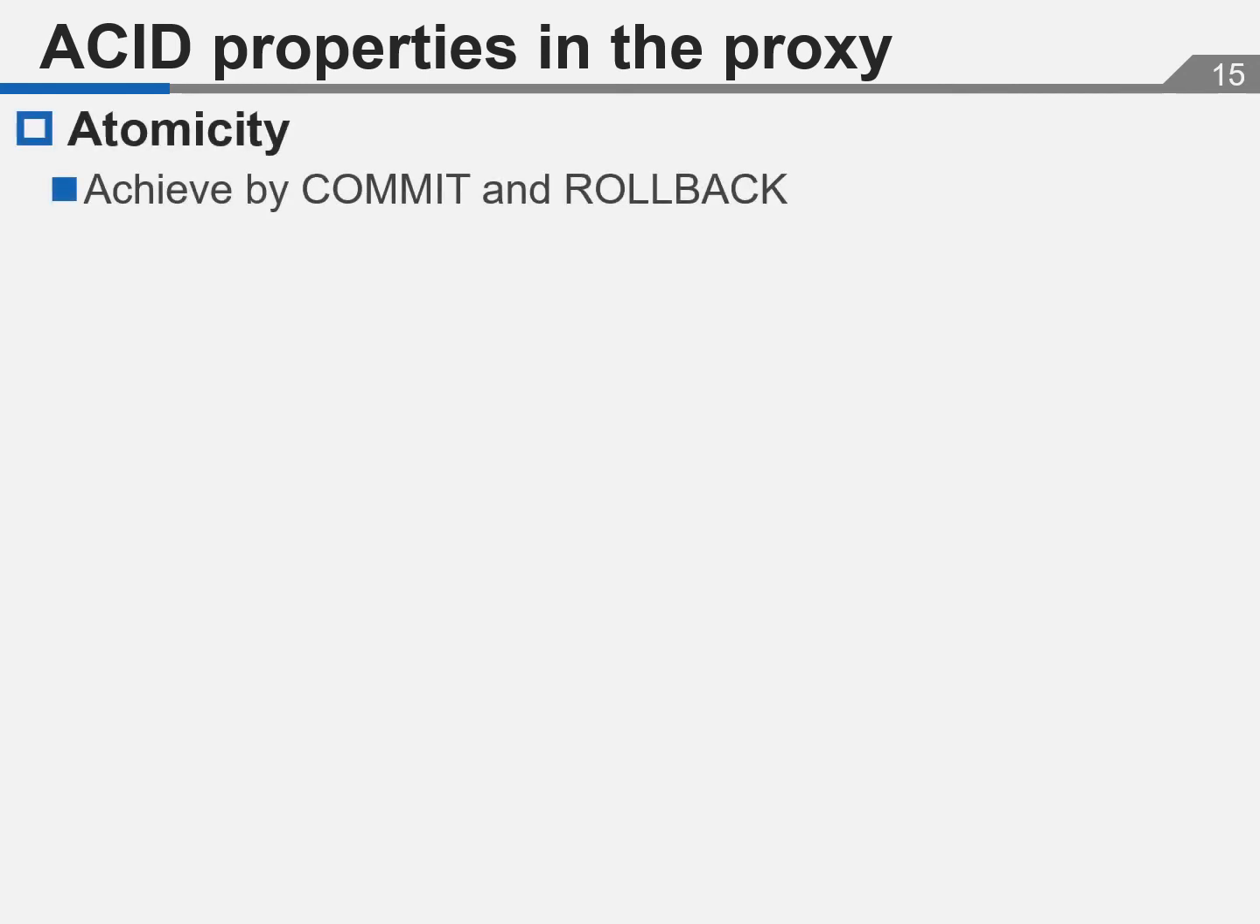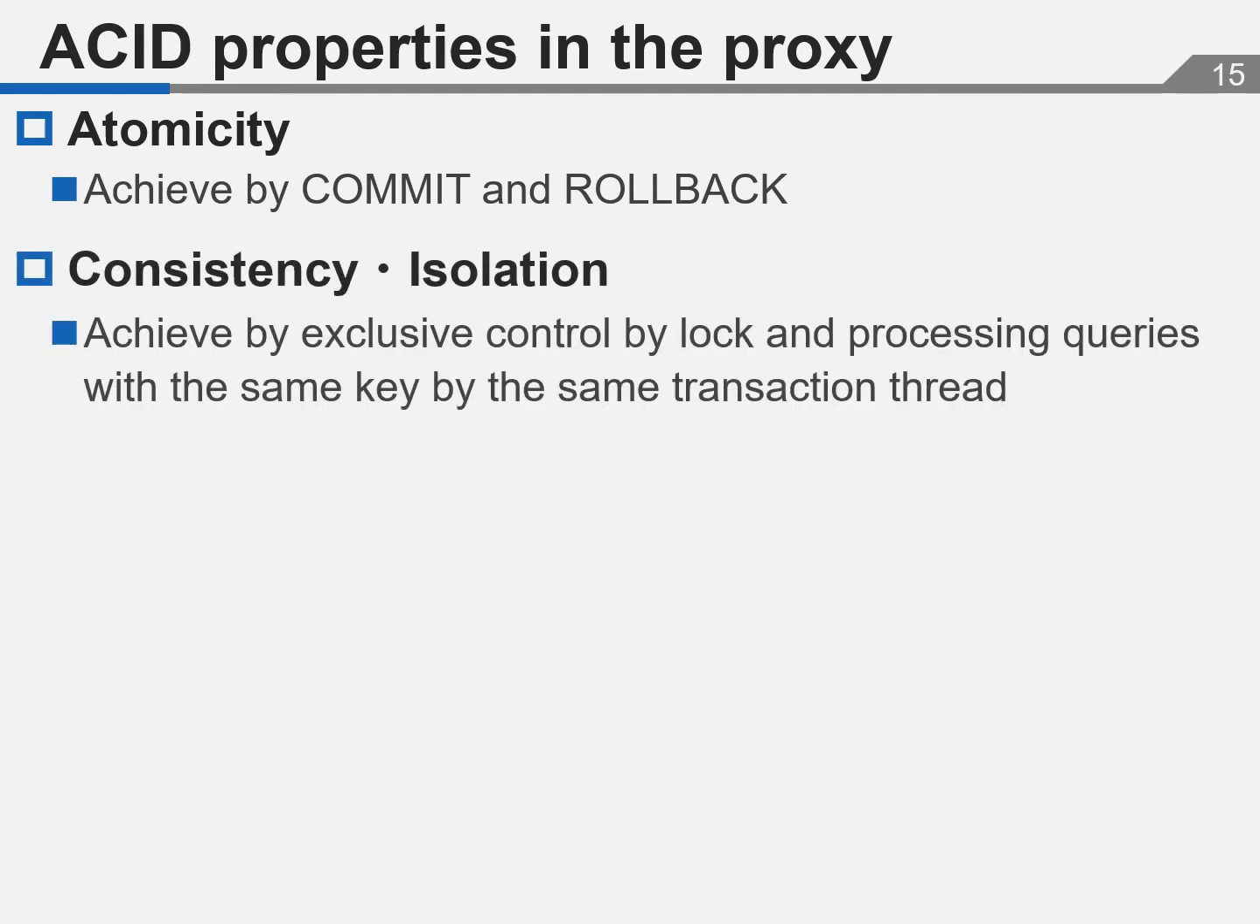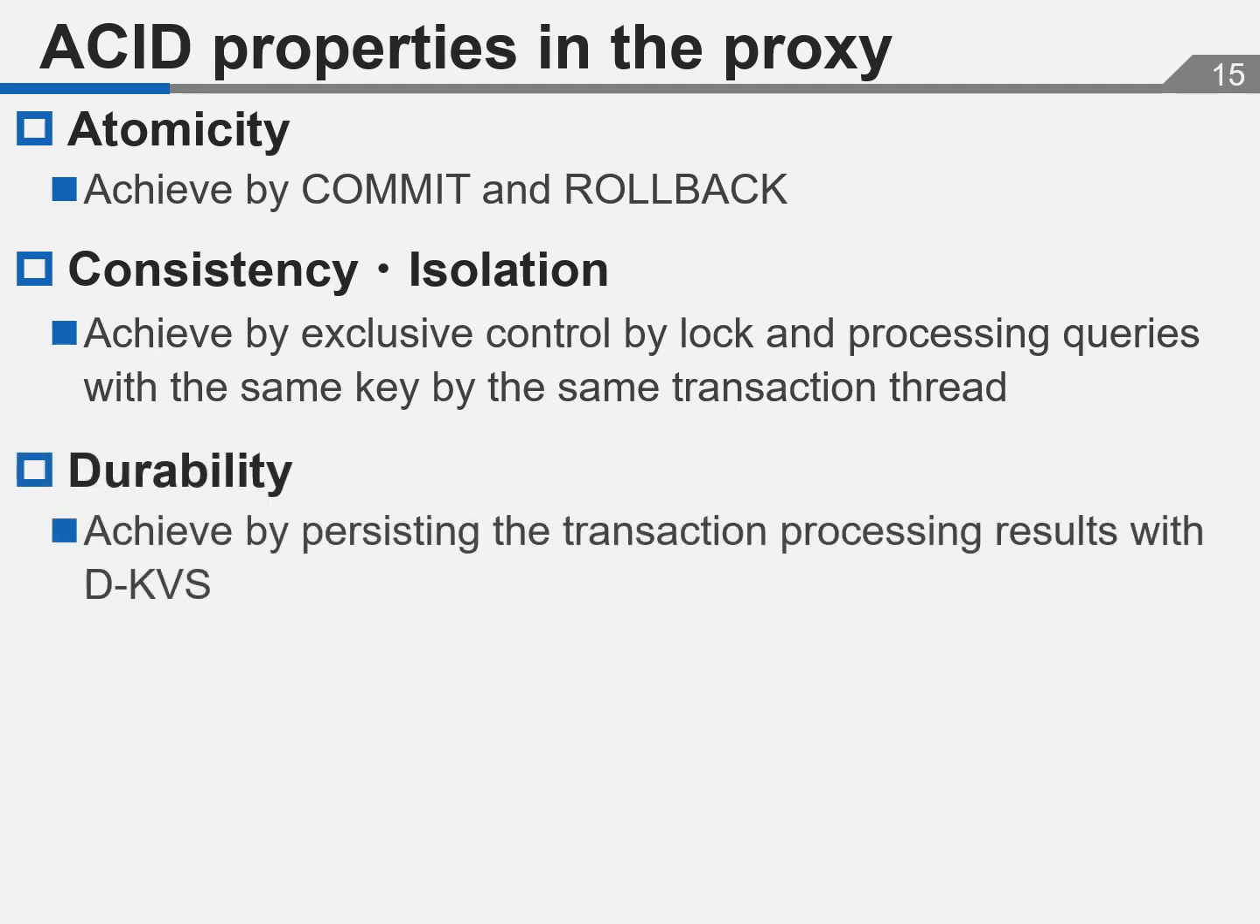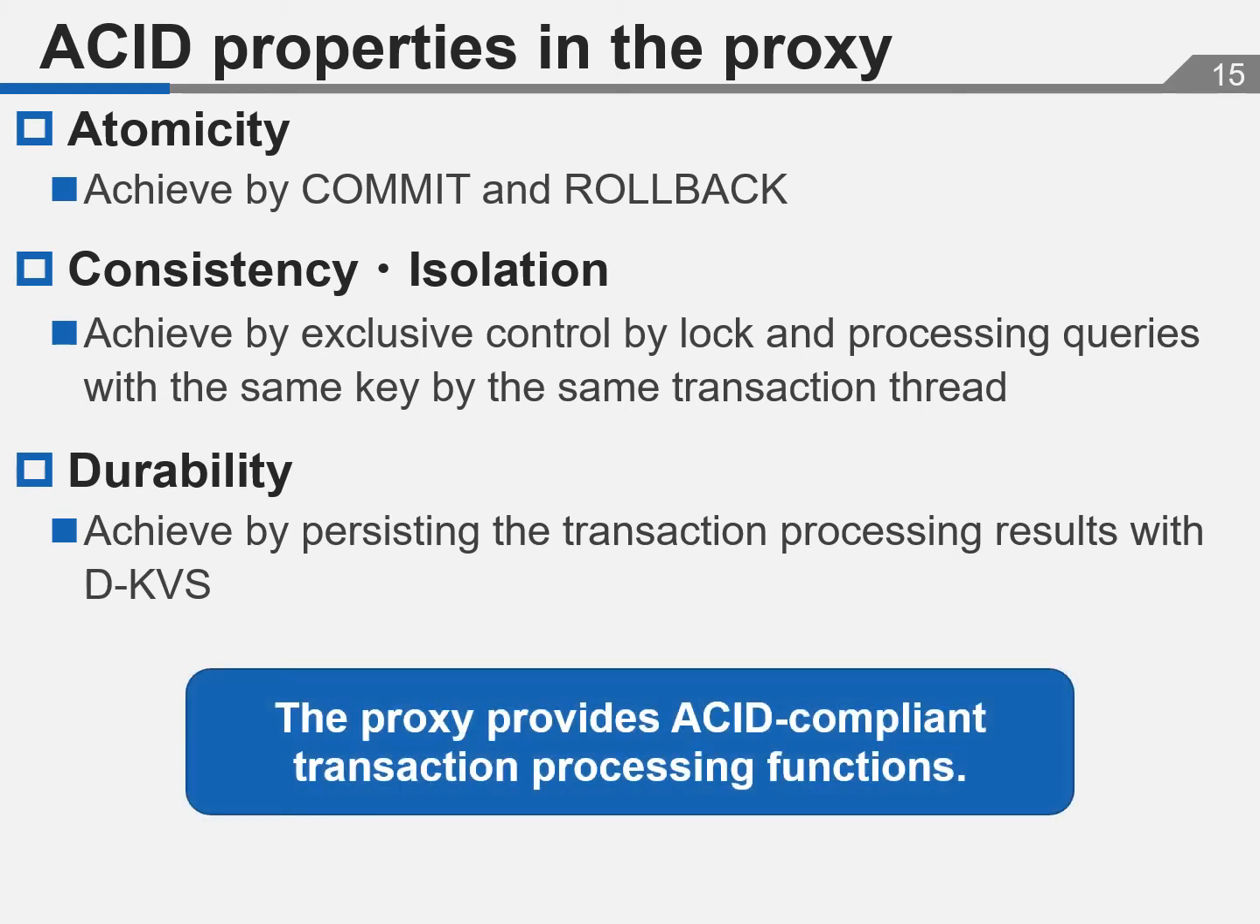Transaction processing in the proxy achieves ACID properties. Achieve atomicity by commit and rollback. Achieve consistency and isolation by exclusive control by lock and processing queries with the same key by the same transaction thread. Achieve durability by persisting the transaction processing results with D-KVS. So, the proxy provides ACID-compliant transaction processing functions.